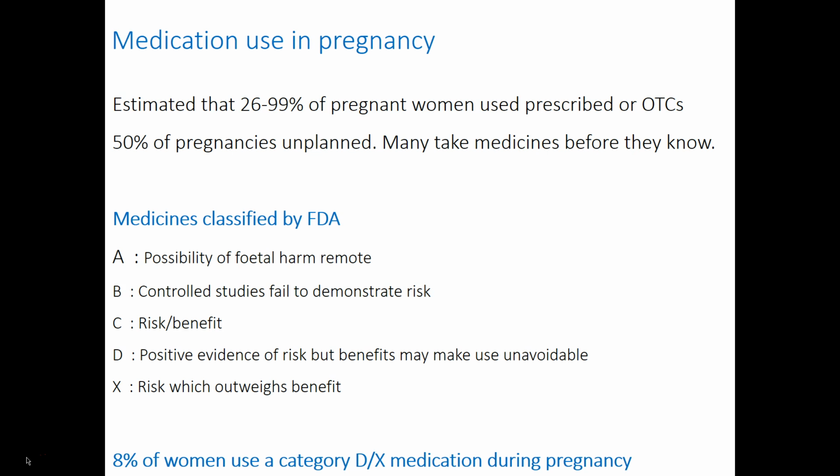The Federal Drug Administration in the US classifies drugs in terms of fetal harm as follows. A. Possibility of fetal harm is very remote. B. Control studies fail to demonstrate risk. C. There's a risk-benefit trade-off. D. There is positive evidence of risk, but the benefits of the drug may make use unavoidable in pregnancy. And X, where risk outweighs benefit. It's of interest that almost 10% of women use a category D or X medication during pregnancy.